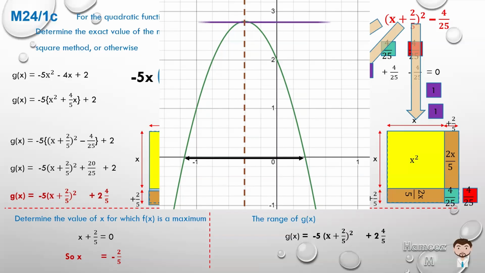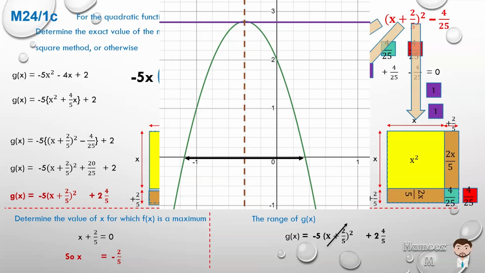That occurs at the maximum point. We'll indicate that with a purple line. And that means that happens when the brackets are 0. So when x is -2/5, g of x is 2 4/5. Hopefully you could see that from the graph. And they want the range.